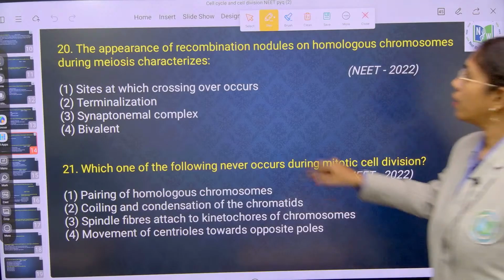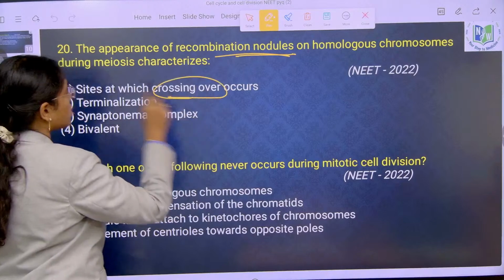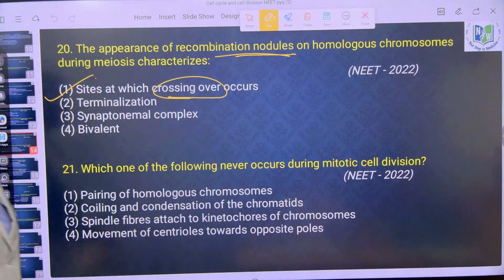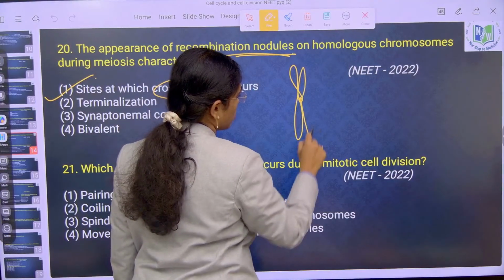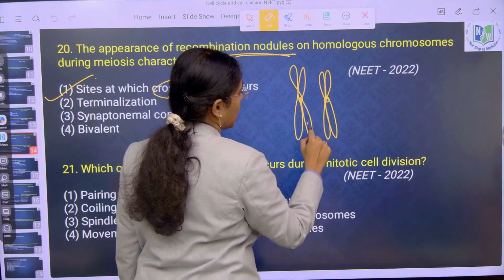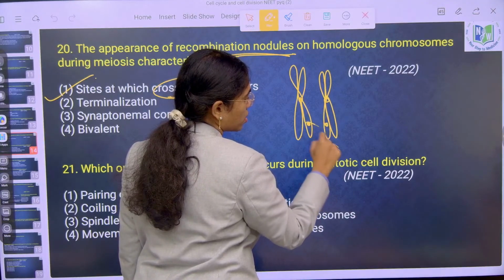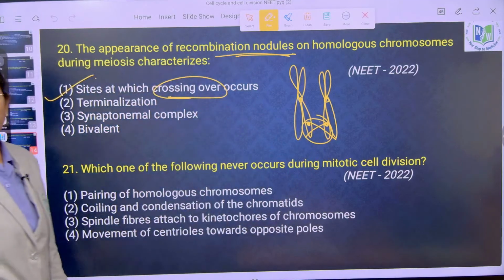The appearance of recombination nodules on homologous chromosomes during meiosis characterizes... What is the right answer? First one, right? Where do you see the recombination nodules? At the site of crossing over. If I have to see this as chromosomes, these are the sites of crossing over. This forms recombination nodules.